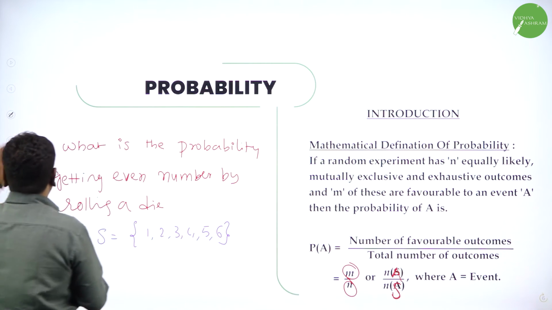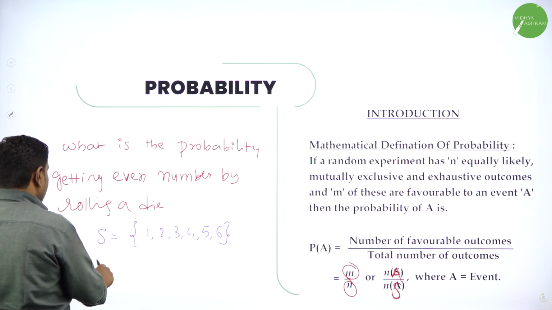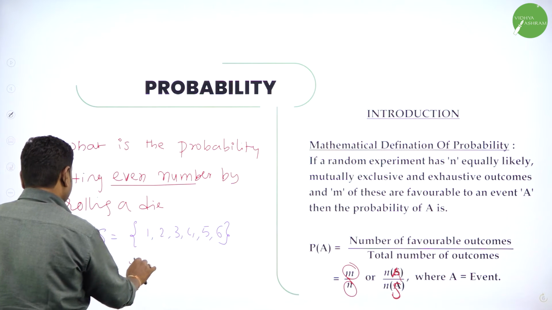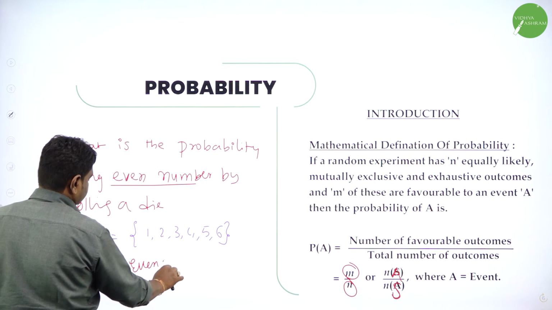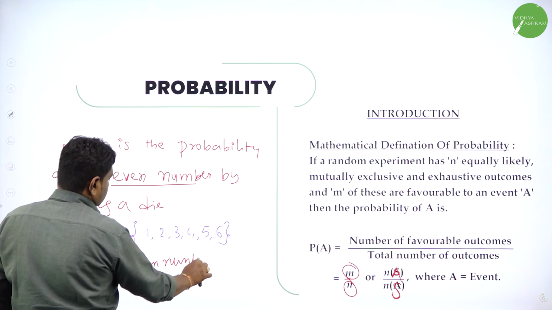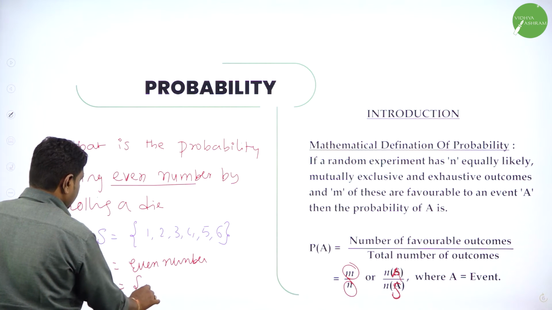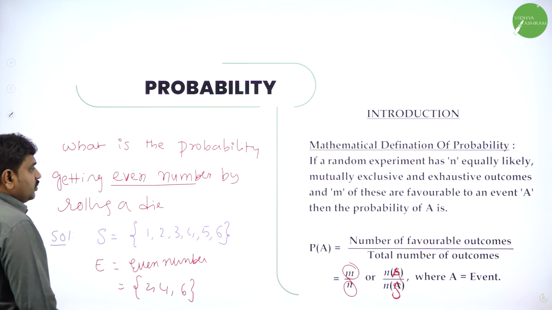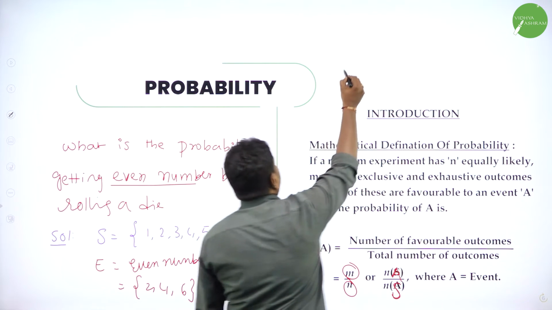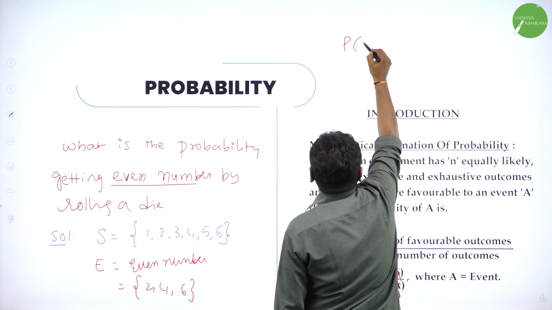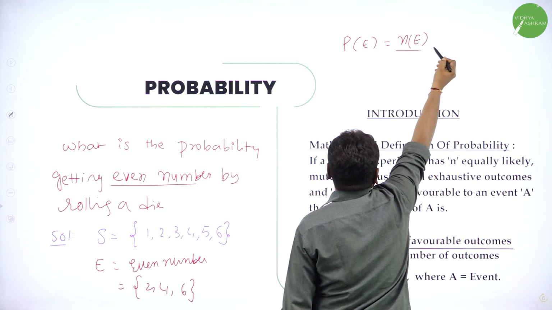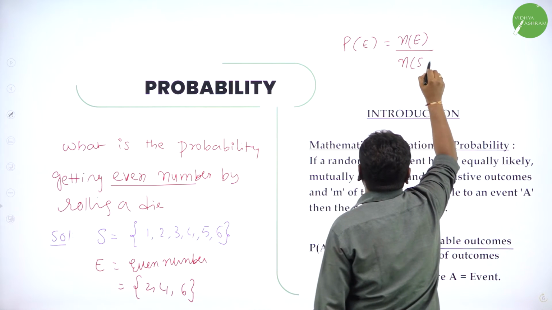And you should define the event. From here the game starts. What is the event? Event is getting an even number. Getting an even number means event A, you may get 2, 4, 6. So, now probability of getting an even number, I will say P of E. P of E means number of favorable outcomes, number of elements in E, divided by total. Total means number of elements in the sample space.